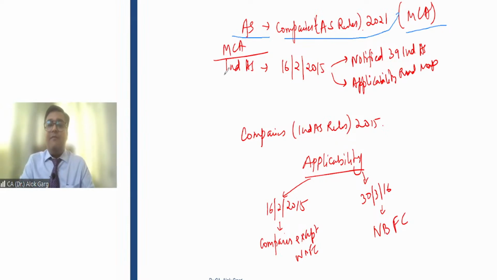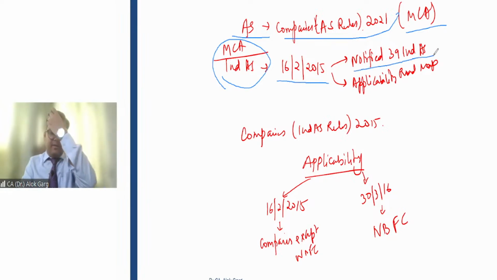Friends, Ind AS are also notified by MCA. MCA notified 39 Ind AS on 16 February 2015. How many Ind AS? 39 Indian Accounting Standards on the notification date of 16 February 2015.